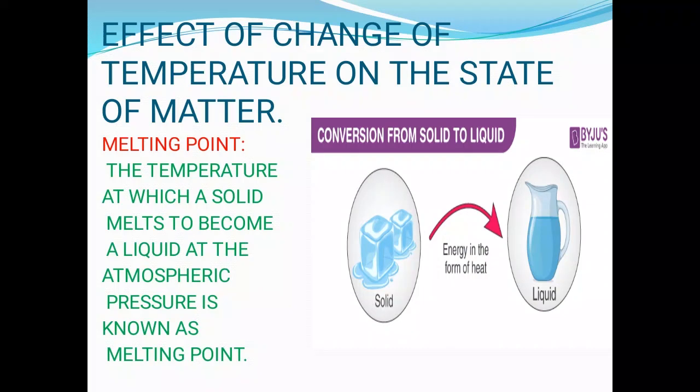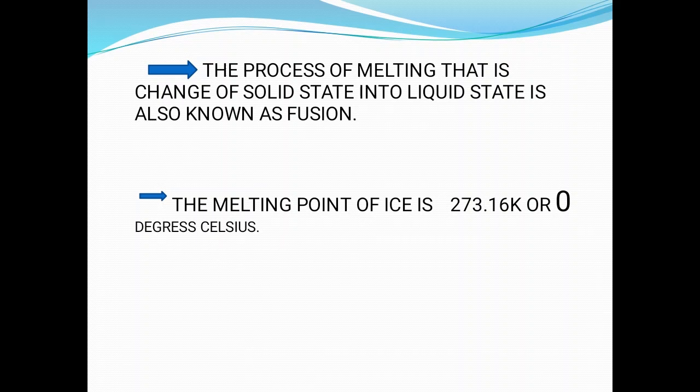The temperature at which a solid melts to become a liquid at atmospheric pressure is known as the melting point. This process of melting is also known as the process of fusion. And the melting point of ice is 0 degrees Celsius. That is, for ice to get converted into water, we have to attain a temperature of 0 degrees Celsius. When we attain the temperature of 0 degrees Celsius, the ice will be automatically converted into water.